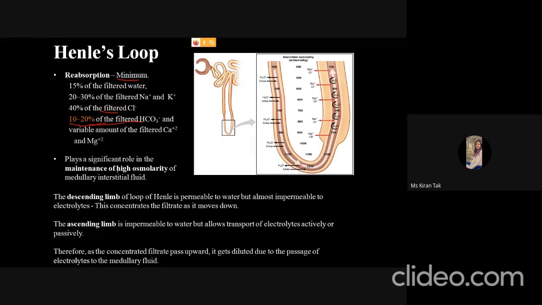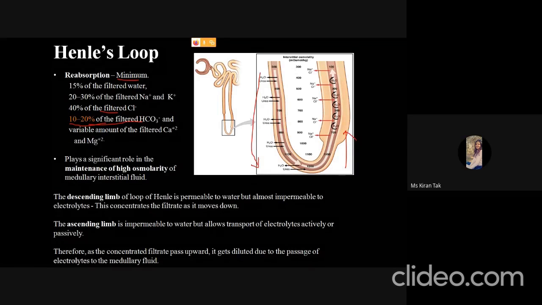So the loop of Henle plays a very important role in maintenance of the high osmolarity, as it has a descending limb and an ascending limb. So this is the descending limb, because the filtrate will move from upward to lower direction, and this is the ascending limb.